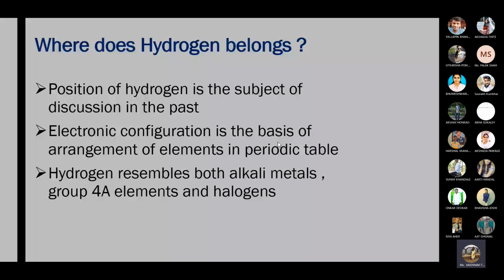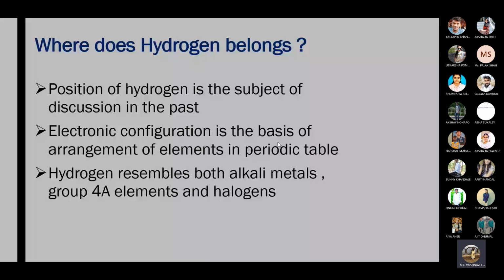And in case of alkali metals, meaning group first elements, group first elements have one electron in their valence shell, and hydrogen also has one electron in its valence shell. It has only one shell, which is only the valence shell, and this is the similarity between hydrogen and alkali metals.